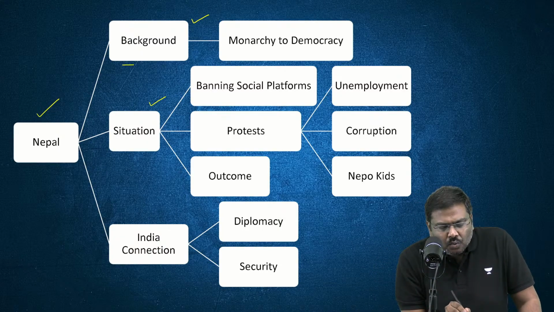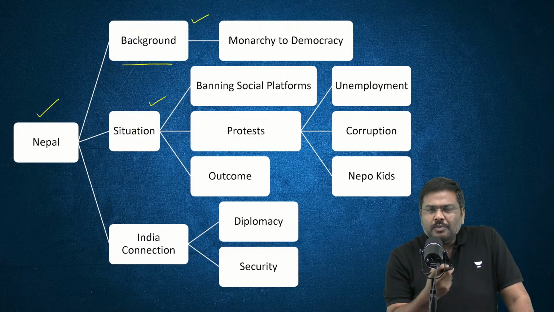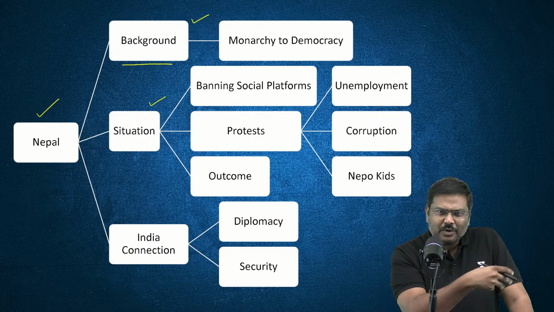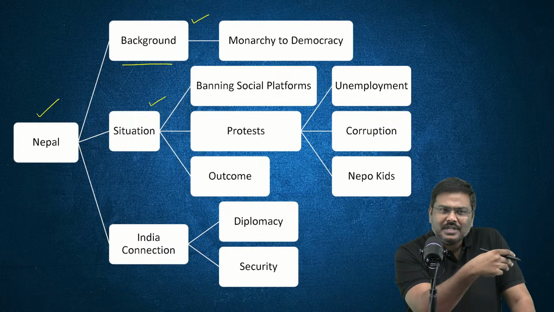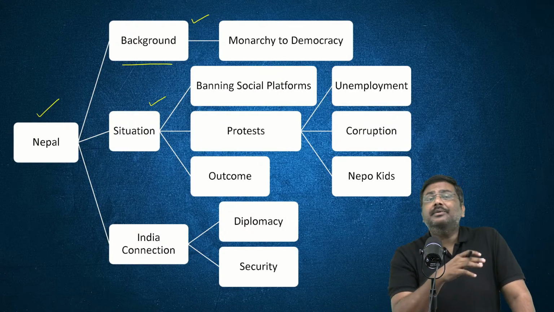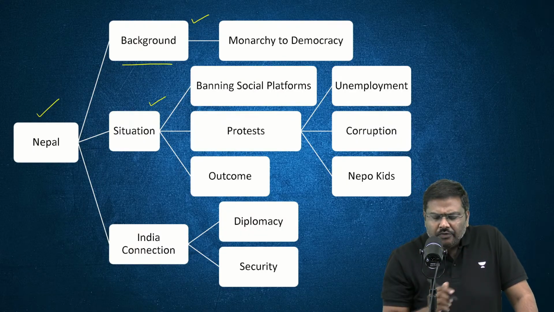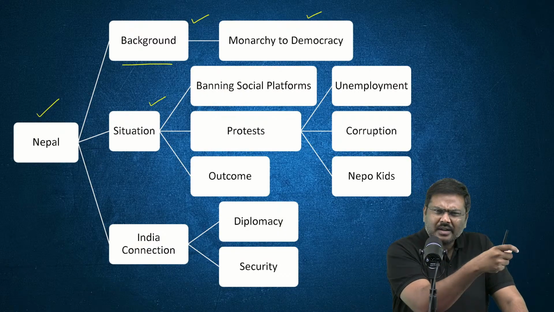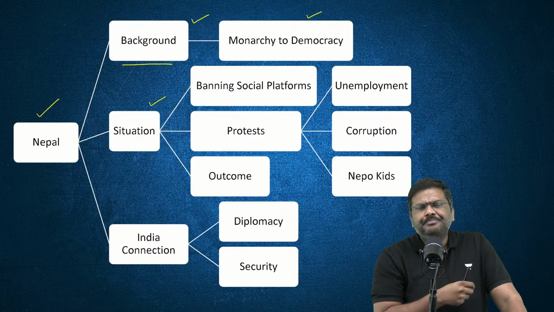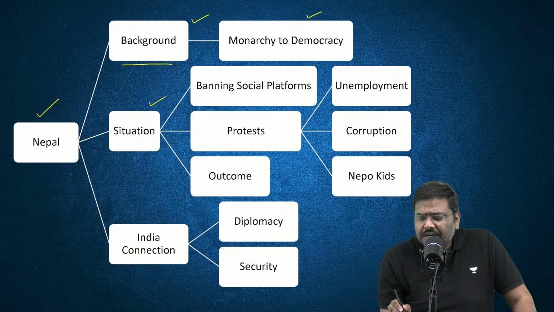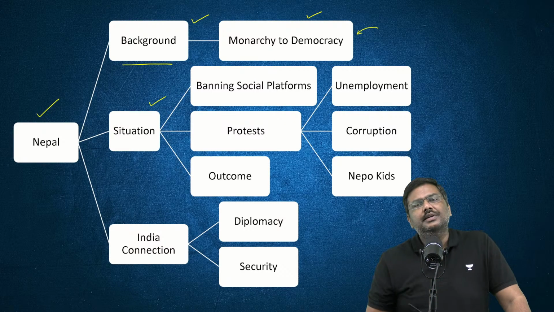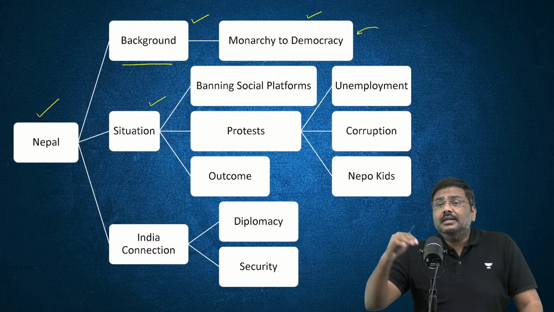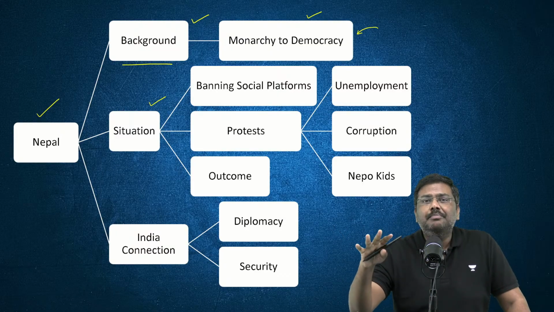What is the background to what is happening in Nepal? Listen to me now. Nepal earlier was a monarchy. There was a king, there was the family of the king, and a hereditary concept. But later on, from 2008, I repeat, from 2008, from monarchy it became a constitutional monarchy. And from 2008, it shifted to the concept of democracy. That is essentially, elections have been periodically conducted and the governments have been elected by the people.